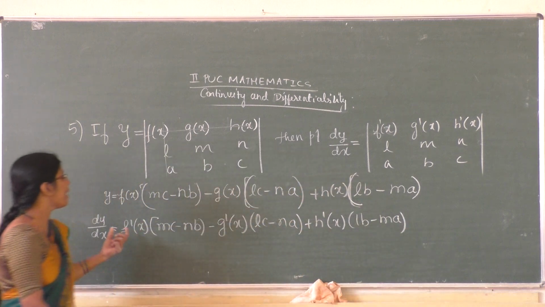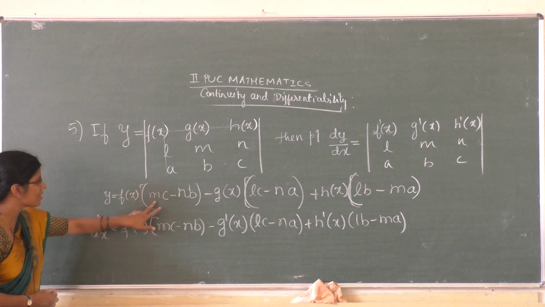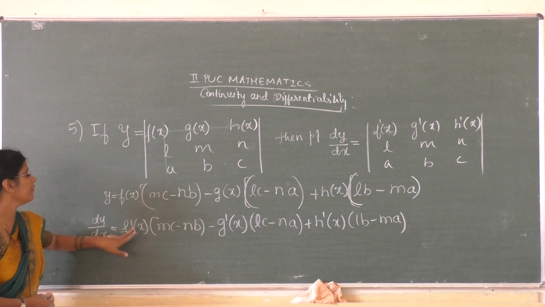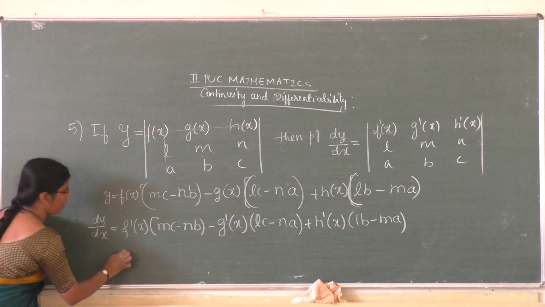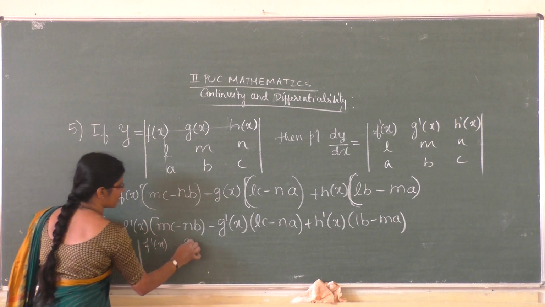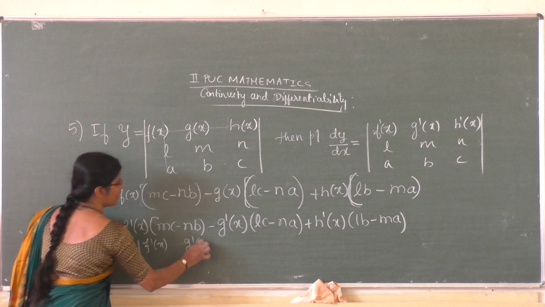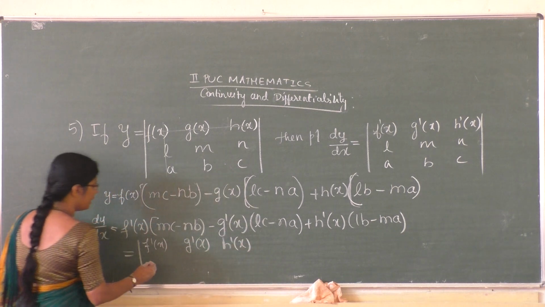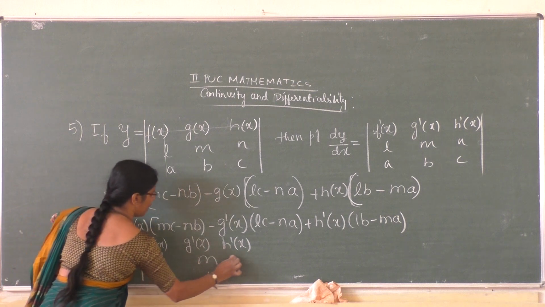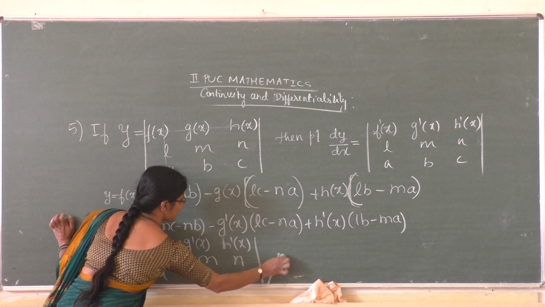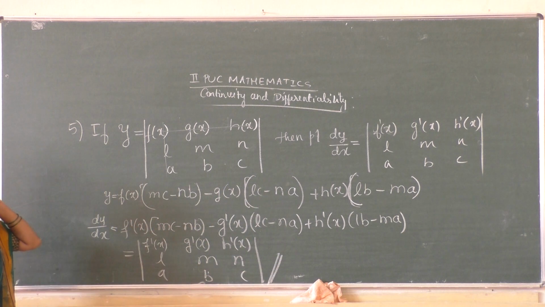This is the same as before, the only change is that where we had f of x, here we get f dash of x. Therefore this is nothing but the determinant f dash of x, g dash of x, h dash of x; L, M, N; A, B, C. We got this. You can remember this as a standard result.